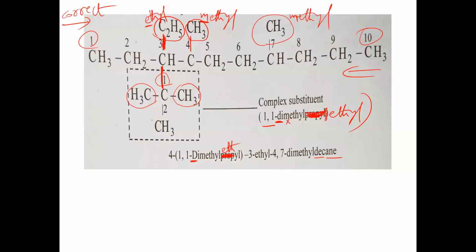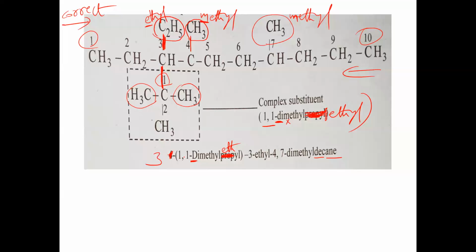So third carbon ethyl, fourth carbon methyl, and seventh carbon methyl. The first thing is to give the lowest number to this dimethyl ethyl, so D should also be taken here. At which position is this? On the fourth carbon or the third carbon? On 1, 2, 3, third carbon only.